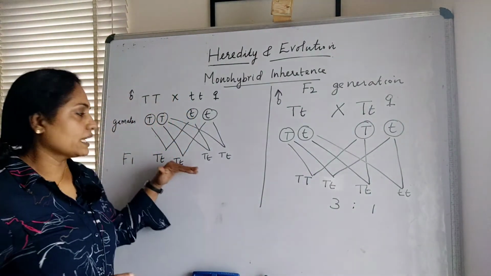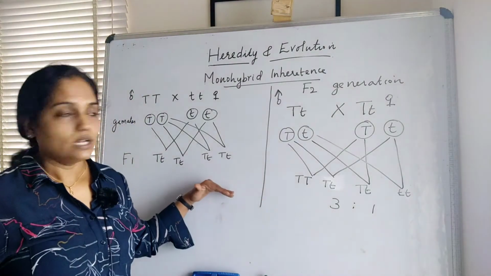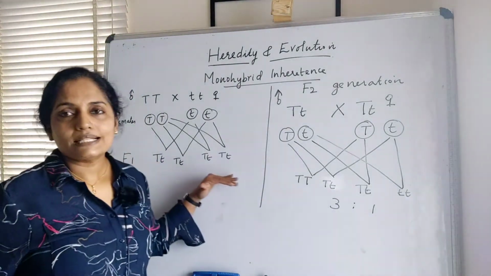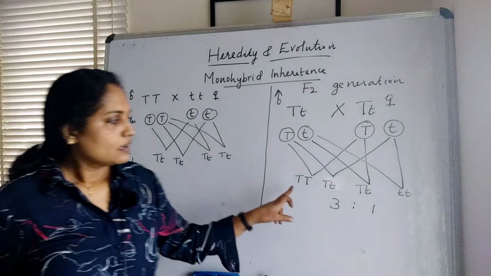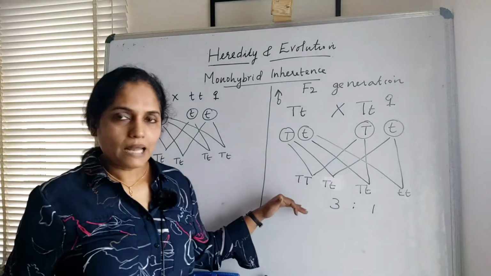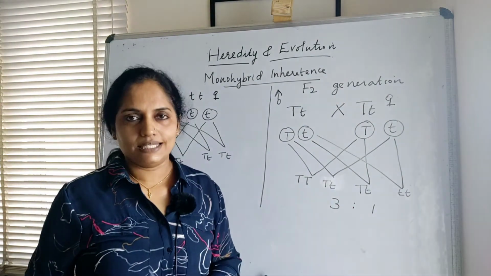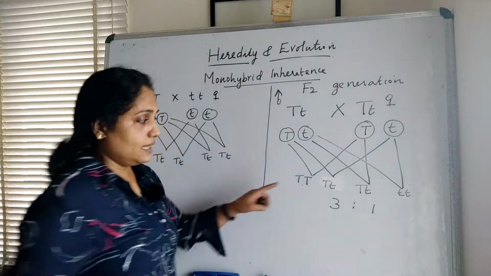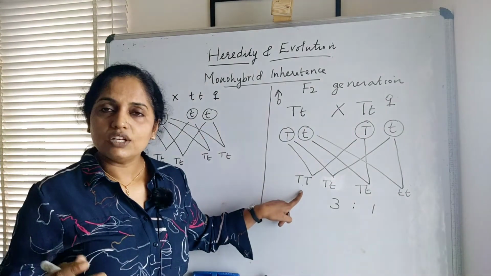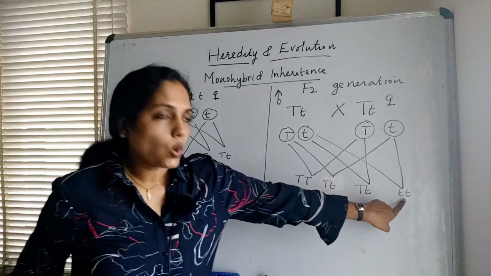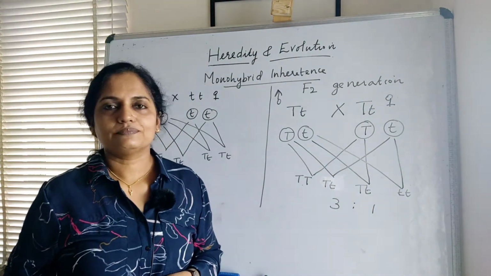But in the F1 generation, he got all tall plants. Phenotypically all are tall. Genotypically all the plants are hybrid, or the gene is in heterozygous condition. Here 2 of them are purebred plants and 2 of them are hybrid. This condition is called homozygous condition, in which both the variants of a gene pair are the same. This is also homozygous condition. These two show heterozygous condition.